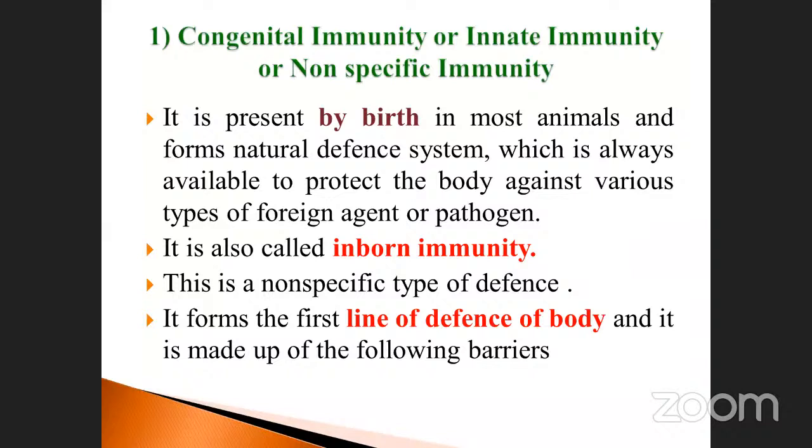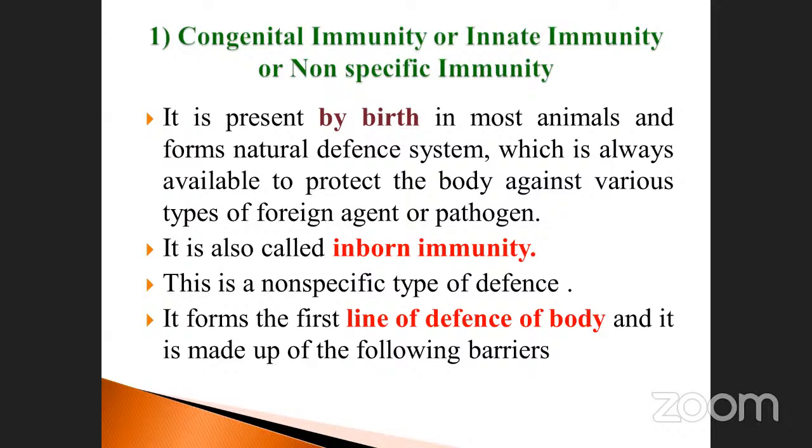See, congenital immunity, or innate immunity, or non-specific immunity, starts from birth. It is present by birth and is also inherited from your parents. In most animals it forms a natural defense system, which is always available to protect the body against various types of foreign agents or pathogens. It is present in our body. Such immunity is called congenital immunity, non-specific immunity, innate immunity. It is also called inborn immunity.